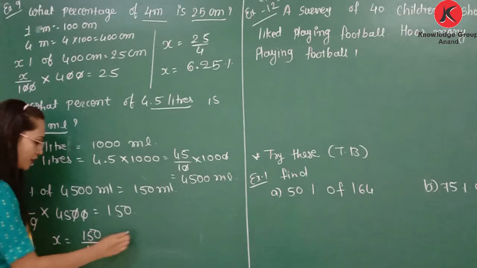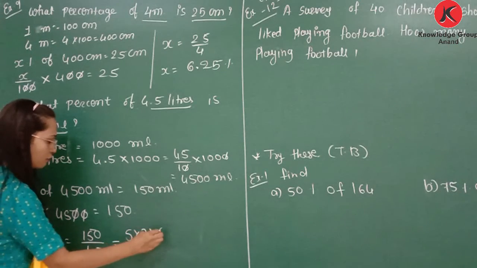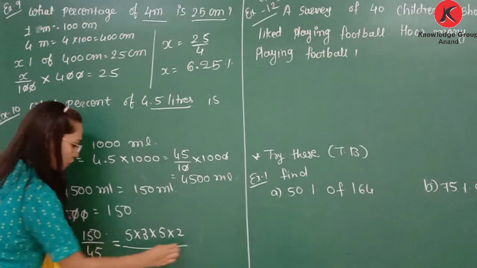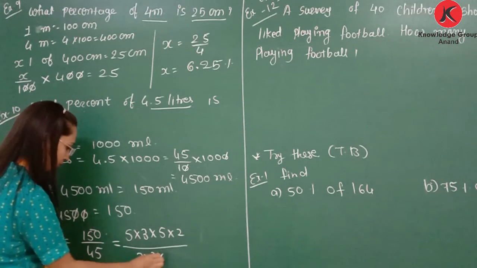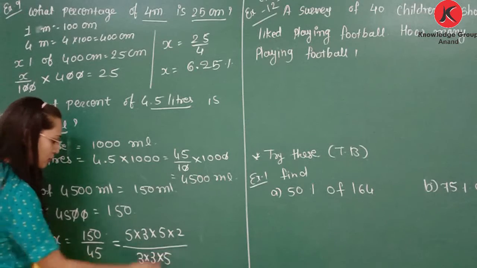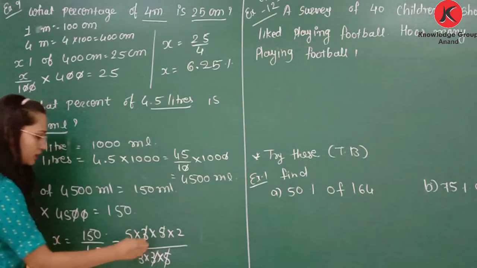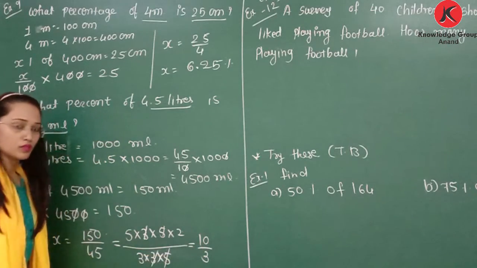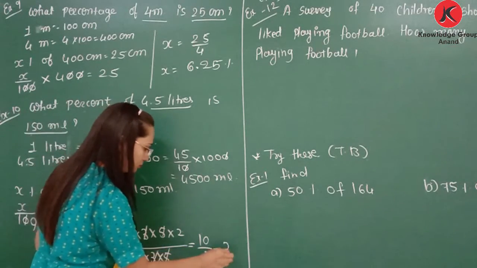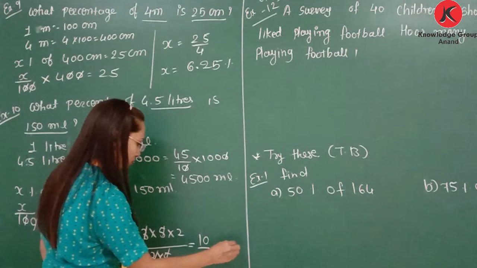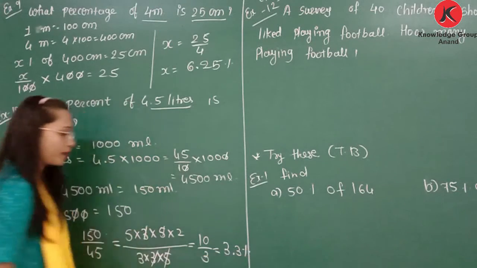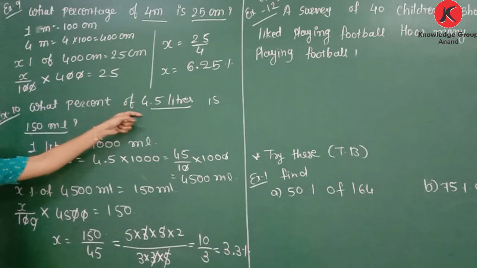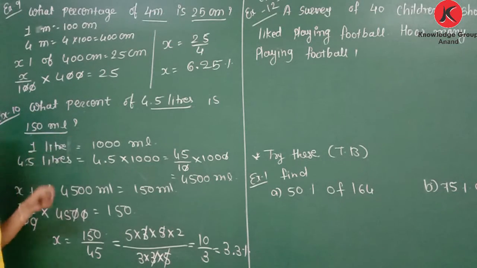So find out the factors. 5 3s are 15, 5 2s are 10. So these are the factors of 150. 45, 3 3s are 9, 9 5s are 45. So here we can cut 5, 3. Now 5 2s are 10 by 3. So 3.3% is represented. 3.3% of 4.5 liter is 150 ml.